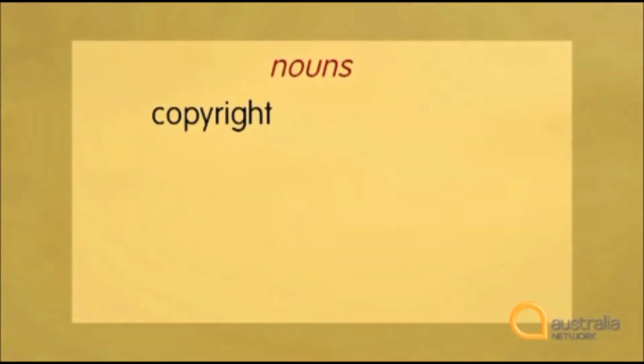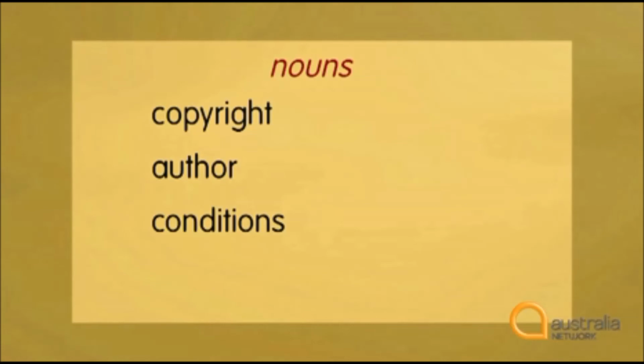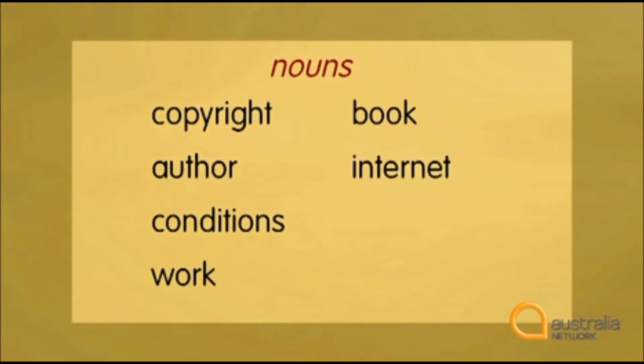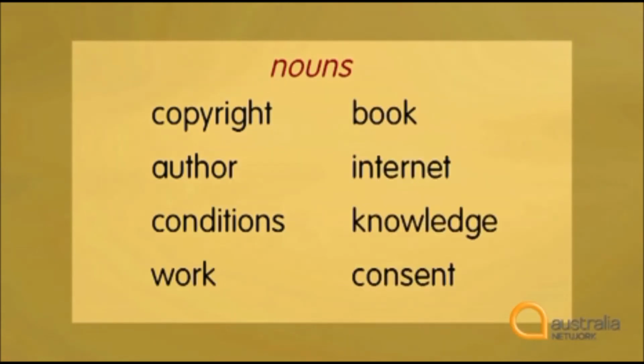Reading or listening to any text is a good opportunity to extend your vocabulary. In this text, there are a lot of technical words related to the topic of copyright. Let's review some of the words connected with this topic. When talking about copyright, the speaker uses the following nouns: copyright, author, conditions, work, book, internet, knowledge, consent.